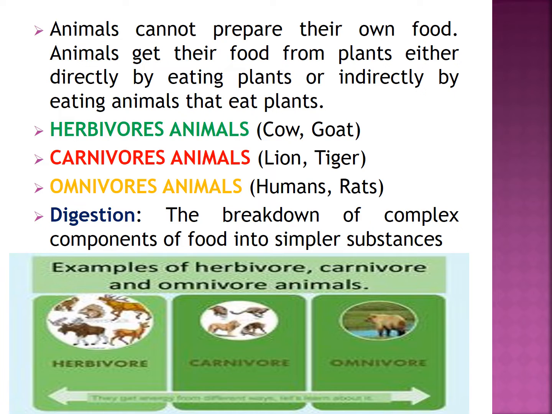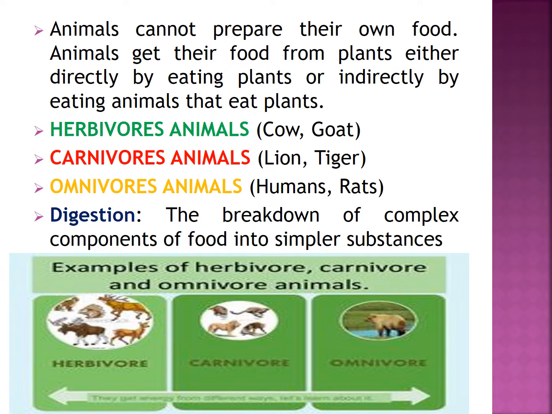What about animals? Animals cannot prepare their own food. Then tell me, from where do animals get food? Animals get their food from plants, either directly by eating plants or indirectly by eating animals that eat plants.